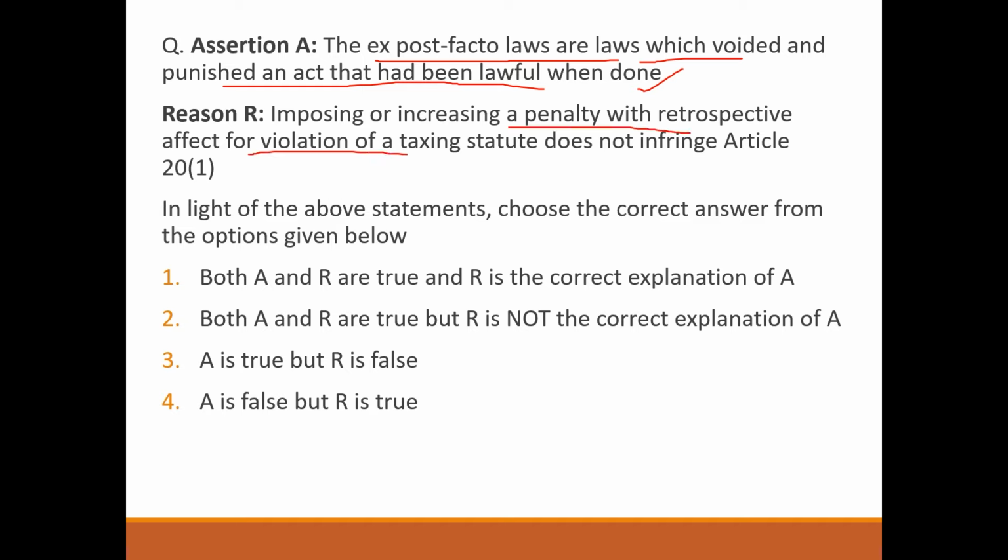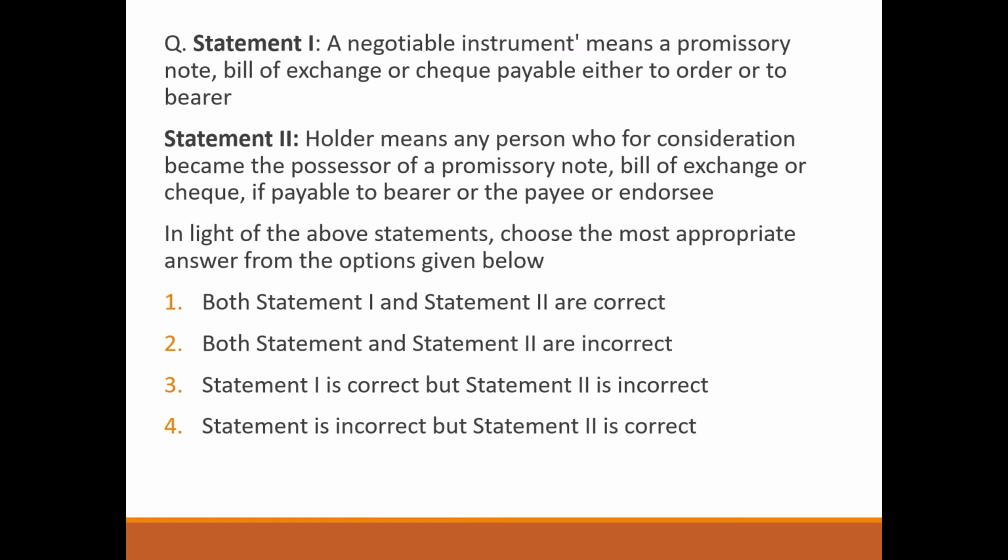Next question, statement 1, a negotiable instrument means a promissory note, bill of exchange or cheque payable either to order or to bearer. Correct. Statement 2, holder means any person who for consideration becomes possessor of a promissory note, bill of exchange or cheque if payable to bearer or to the payee or endorsee. Wrong. So answer will be option number 3. Statement 1 is correct, but statement 2 is incorrect.